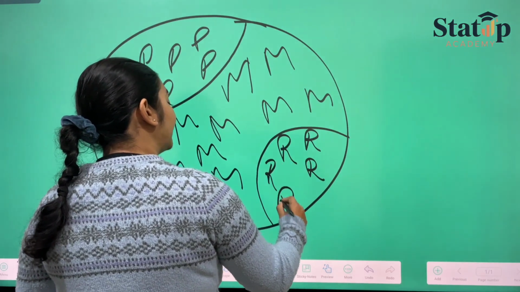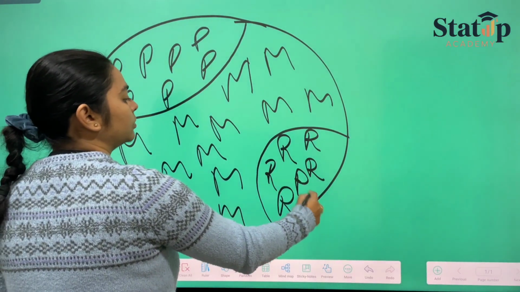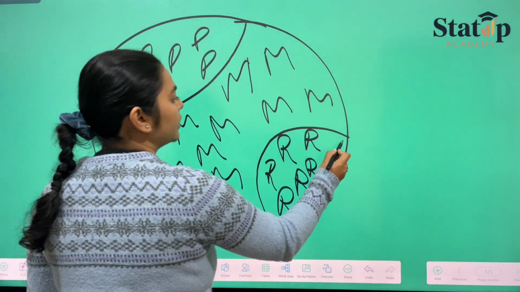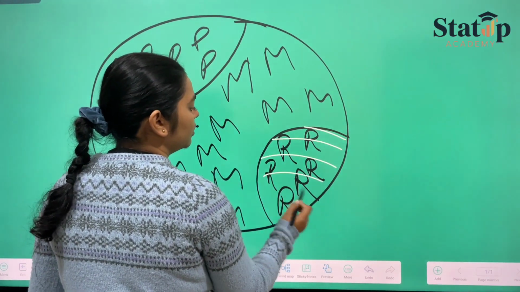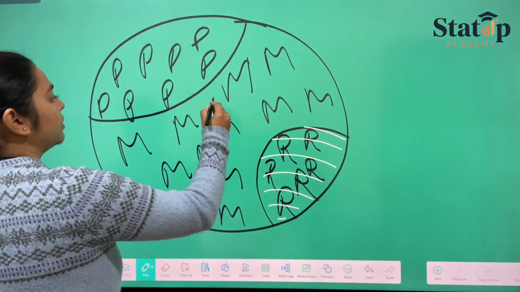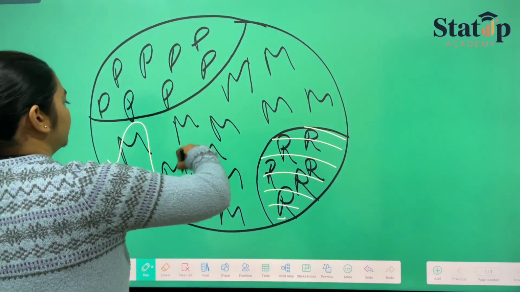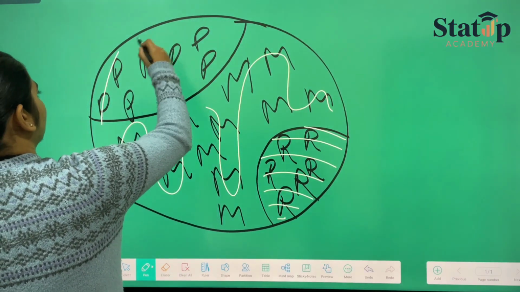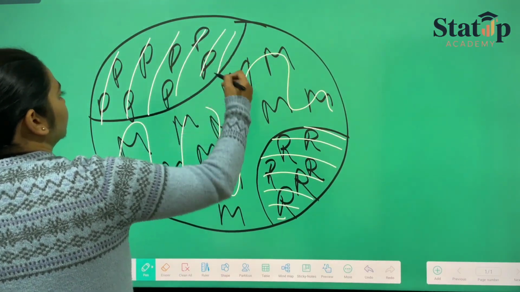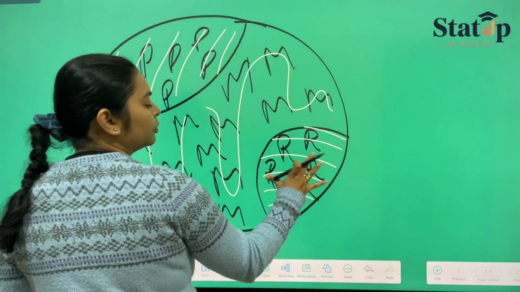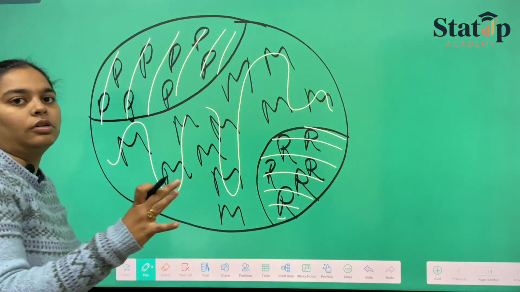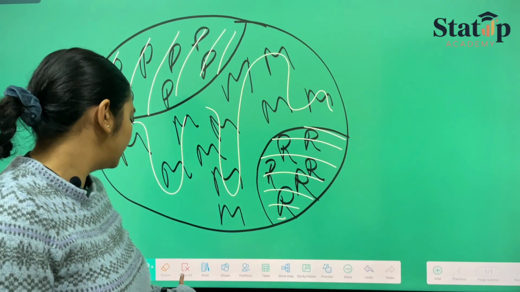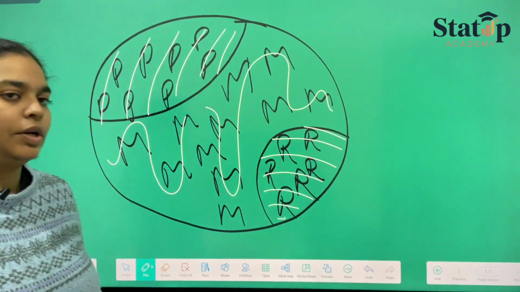So the maximum income of this whole society is concentrated in this smaller portion, then in this portion, and then in this portion. So maximum income is concentrated in the smallest group of people in the society. This was yesterday's Pareto's law.